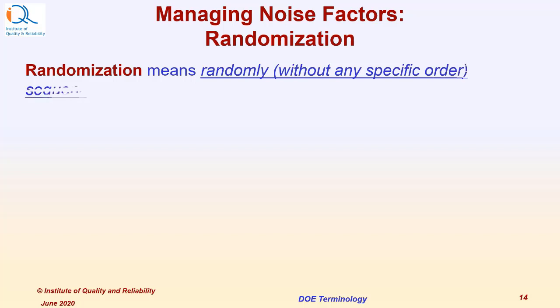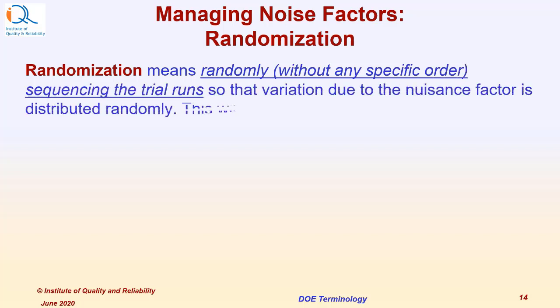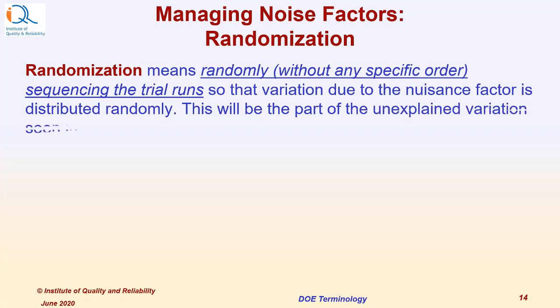Randomization means randomly, that is, without any specific order. So it means randomly sequencing the trial runs so that variation due to the nuisance factor is distributed randomly. This will be part of the unexplained variation as seen in residuals when we analyze the experiment.